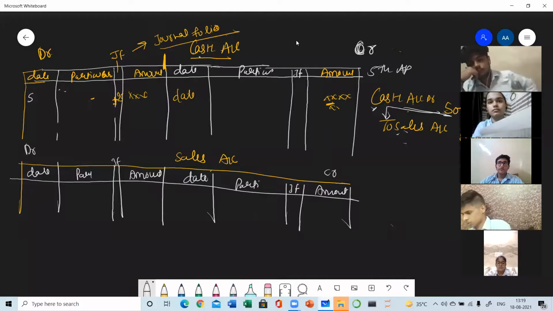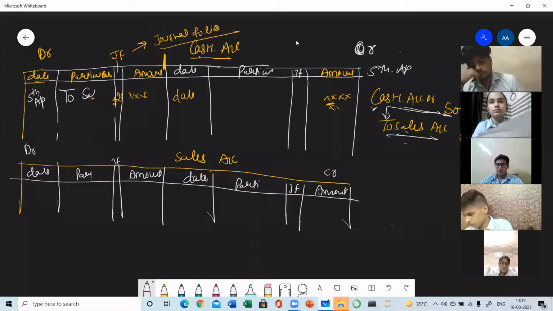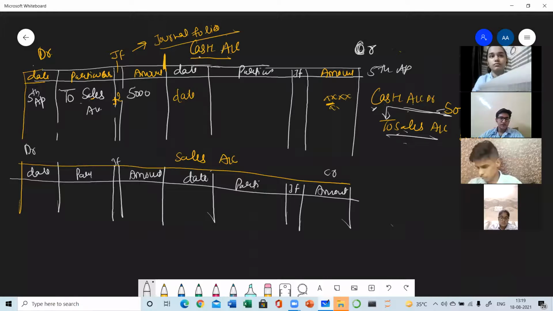I write the date 5th April here, and here I write the opposite account by mentioning the word 'To': To Sales account. It will be read as cash account debit to sales, and the amount is 5,000. Whatever amount is written in front of cash will be written here.